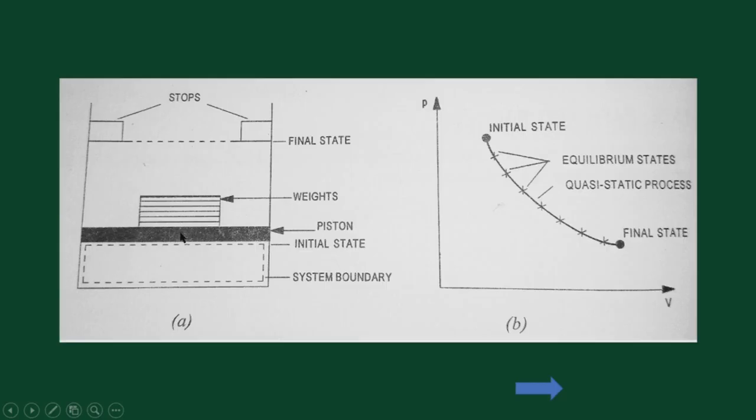So we can show it in this way. Here is the initial state and this is the final state, and when it is moving from the initial state to the final state, we find that at all particular steps the system is in an equilibrium state. So this type of process will be called the quasi-static process. So in this way we have seen different processes of a thermodynamic system.